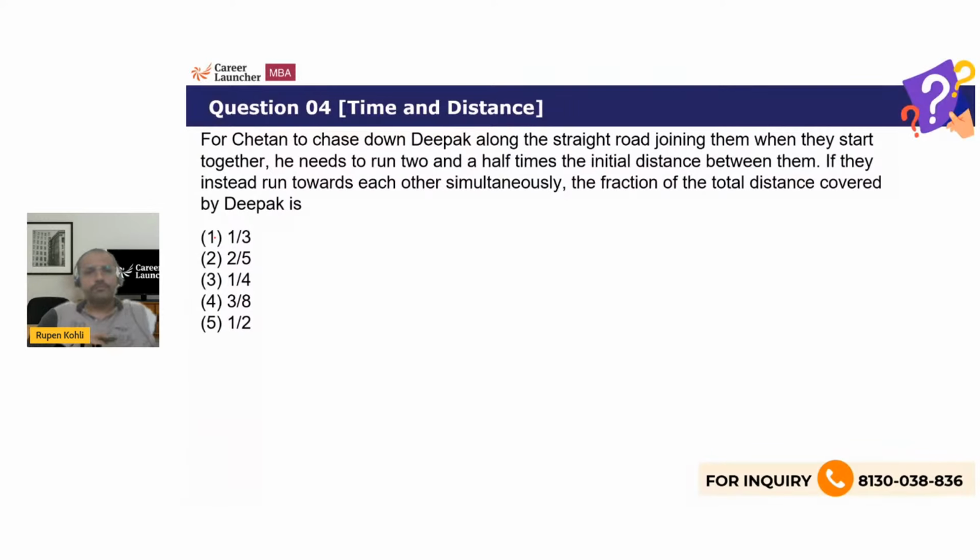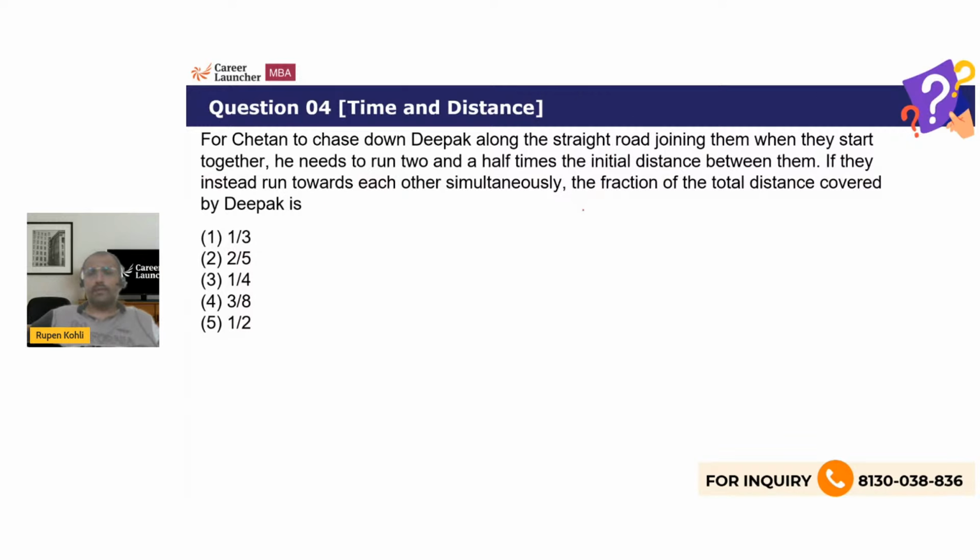Let's see now. So this question is about two persons. One is chasing the other. For Chetan to chase down means he's running towards him and he's trying to go ahead, but ultimately he chases him down. So from the very statement, for Chetan to chase down Deepak, it clearly means Chetan must be faster than Deepak. Only then he can chase him down, right? Along the straight road joining them, when they start together, he needs to run 2.5 times the initial distance between them.